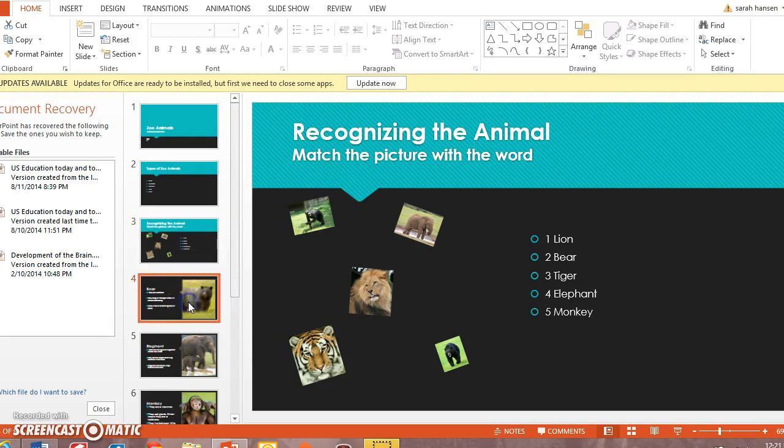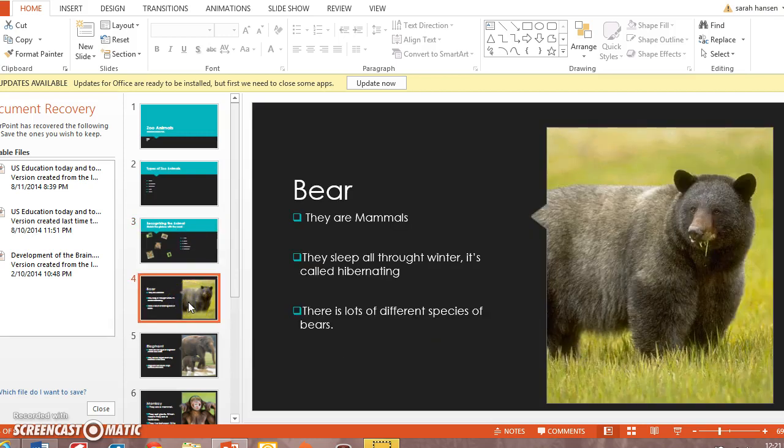And so what I want you guys to do first is to pick your favorite one. So if you like monkey, or if you like a lion, or maybe you like a bear, I want you to pick which one you like the best. And then I want you to find a picture of it on the internet and print it off, because that's going to be the animal that you are going to be learning about mainly.